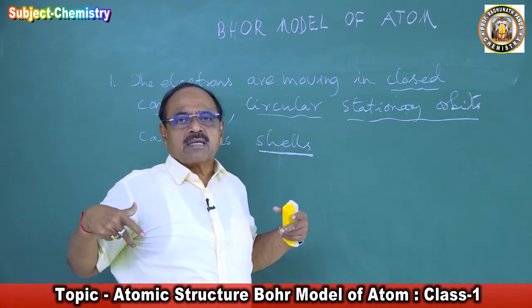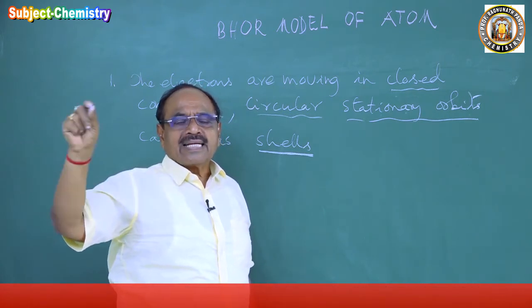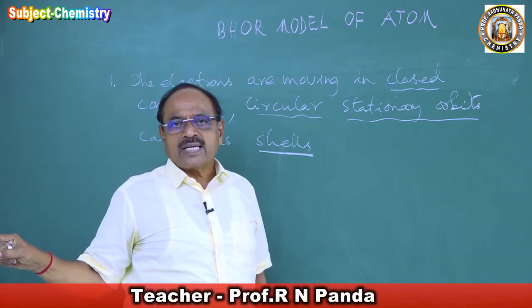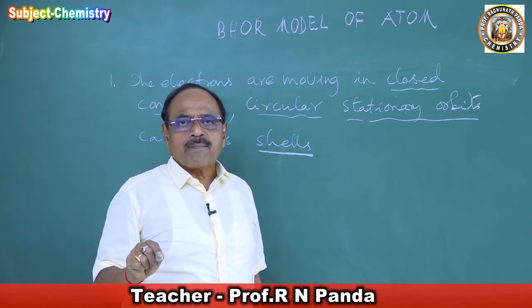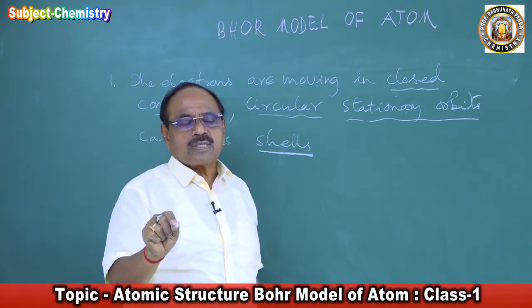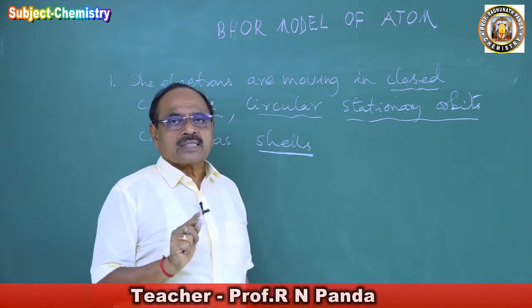Suppose his chest number is 18, he will be remaining in cell number 1, and he cannot come out of the cell, cannot go anywhere inside the jail. He will be there for all time. Anytime anybody can find that particular prisoner there. Fixed. He cannot go to any other room.